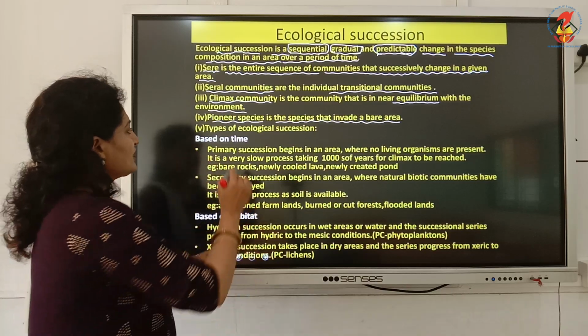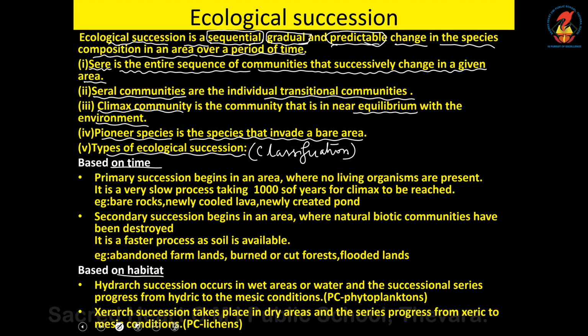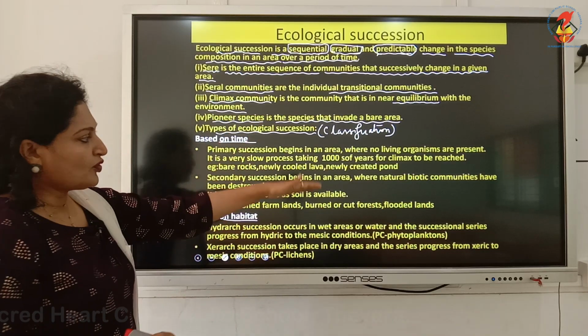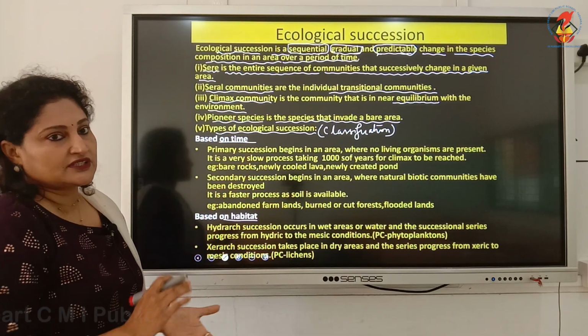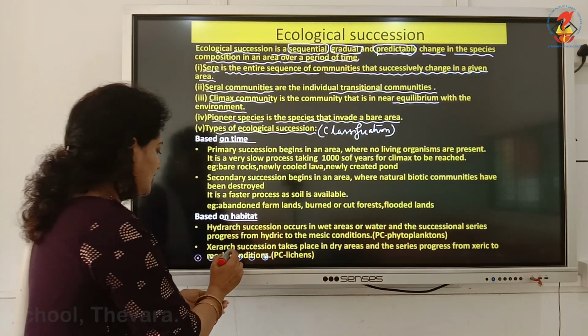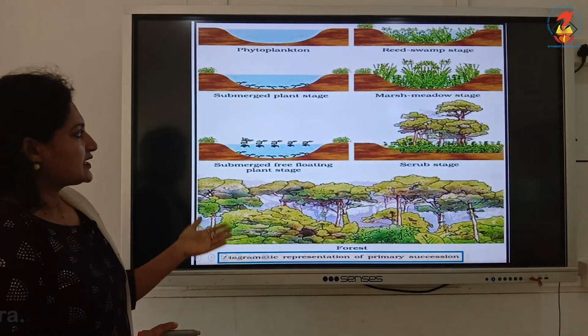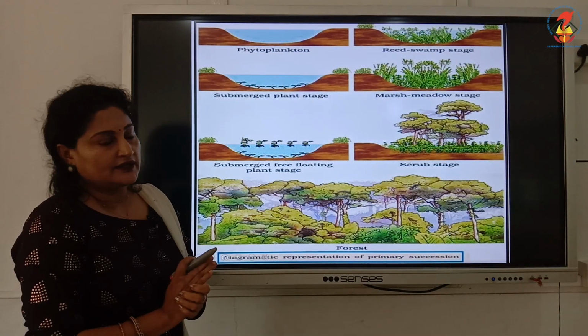There are two types of ecological succession. That is, the classification of ecological succession is of two types. One classification is based on time, the other one is based on habitat. But before going into the types of ecological succession, let's understand the points which I explained in the slide with the help of the next slide, which depicts the succession in a pond.